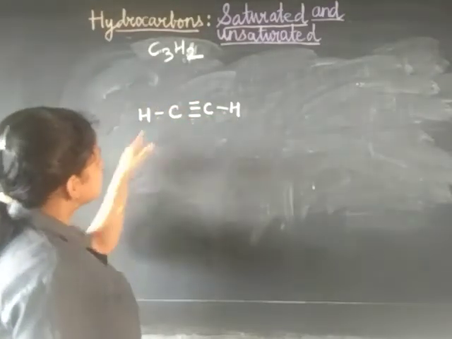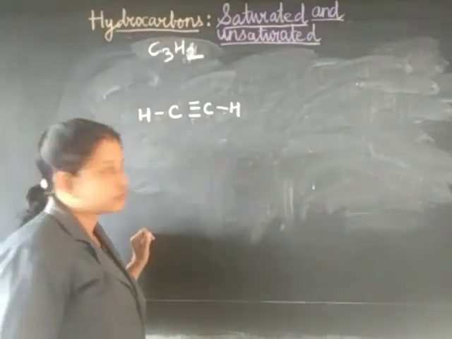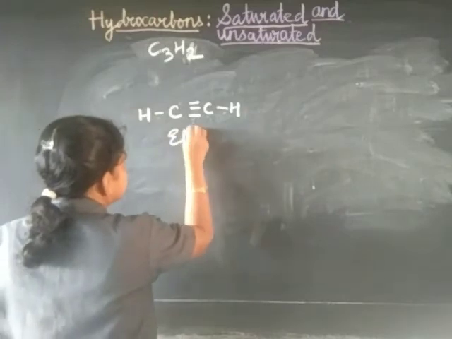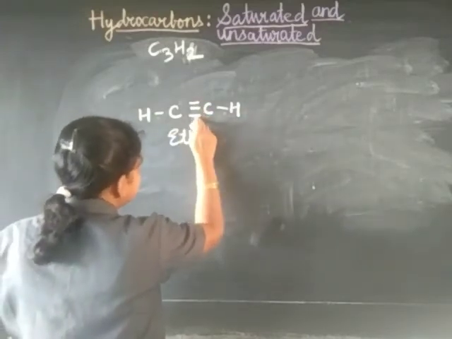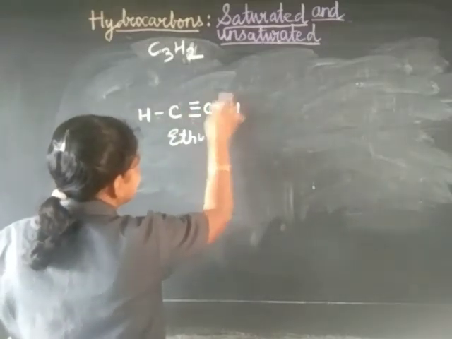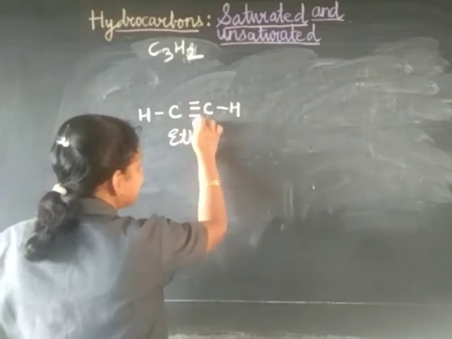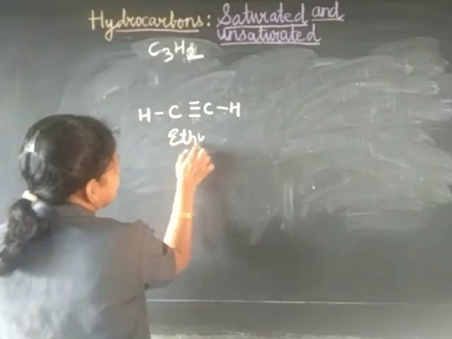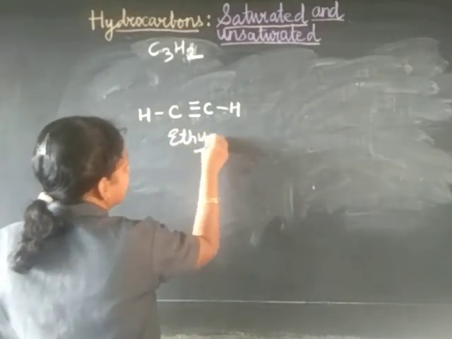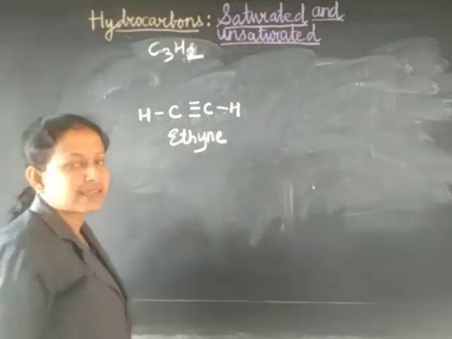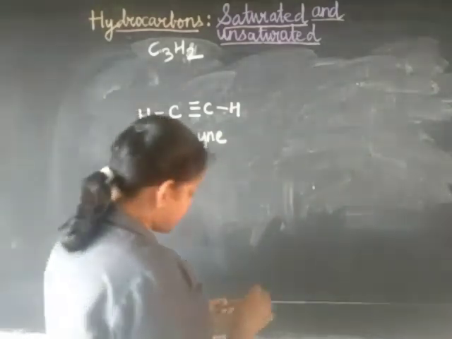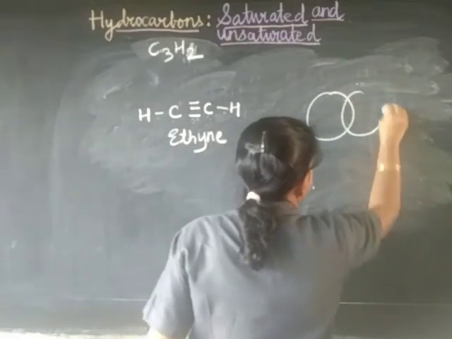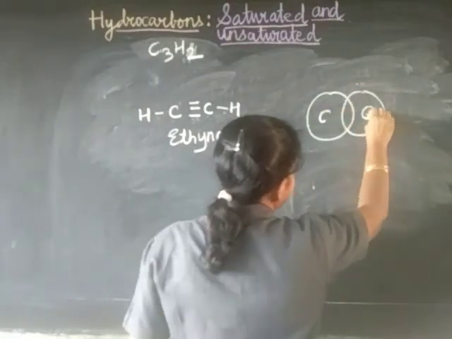Fine. Now this is the line structure, or structural formula. Since triple bonds are there, it is an alkyne, and since 2 carbons are there, the prefix will be eth and the suffix will be yne: ethyne. Fine. Now for the electron dot structure, in the same way draw 2 carbons like this, 1 here, another one here, C and C. Okay.